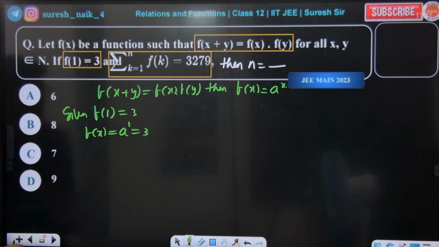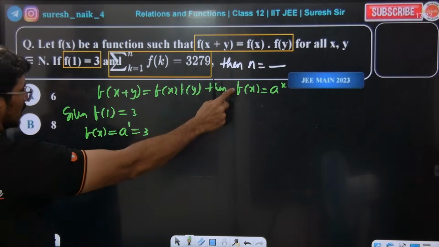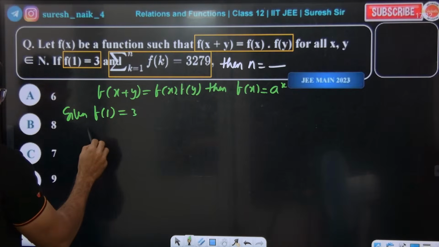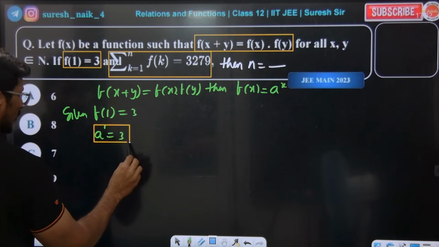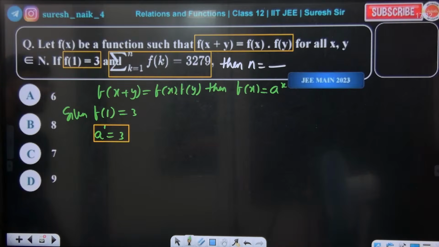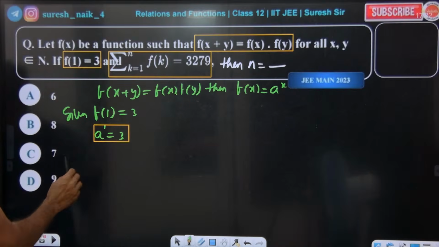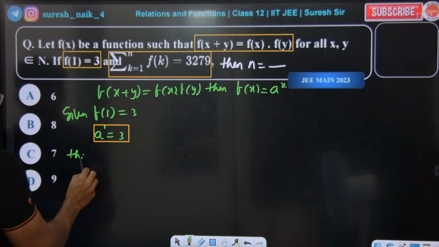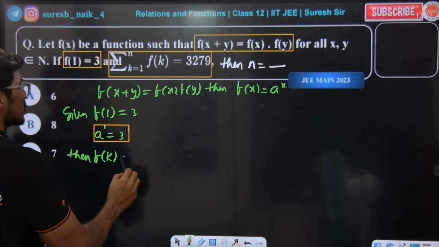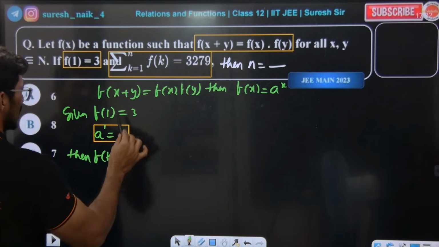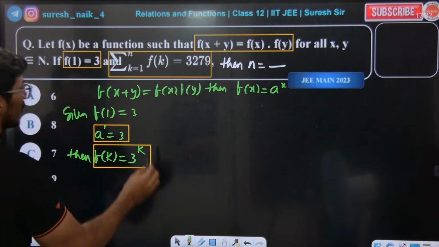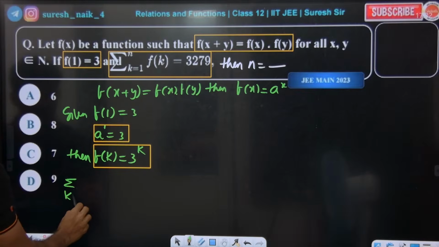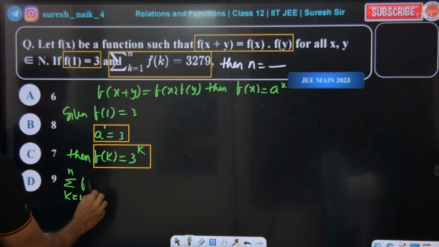3. Correct or not? f of 1 is equal to 3 is nothing but putting 1 in place of x. So a to the power of 1 is equal to 3, so a is equal to 3. Clear? Then f of k is going to be 3 power of k. Keep this in mind. Now we need sigma k equals 1 to n of f of k.